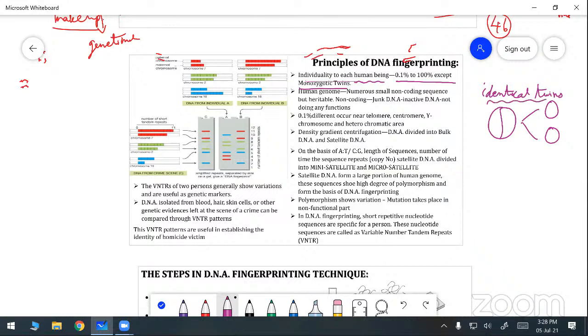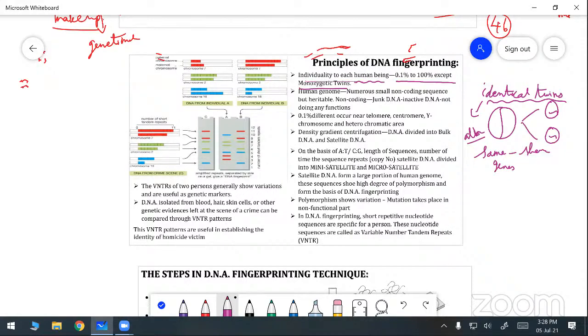Do you understand? Identical twins are otherwise known as what? Monozygotic twins. In monozygotic twins, a single fertilized egg splits into two daughter cells in the first cleavage itself. So they are the same sex as well as look alike, and they share the same genes. It is very important. Both individuals have the same genes. That is one of the characteristics of identical twins.